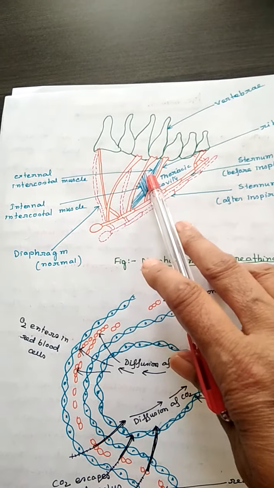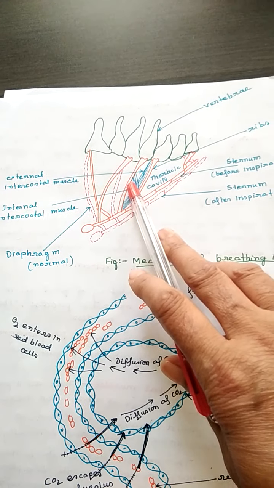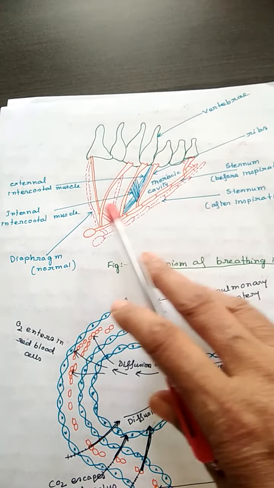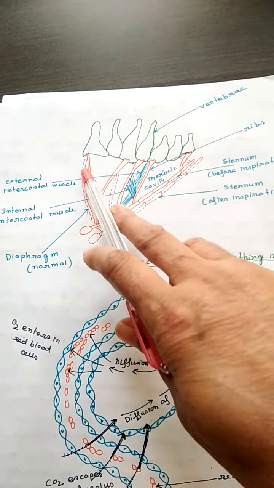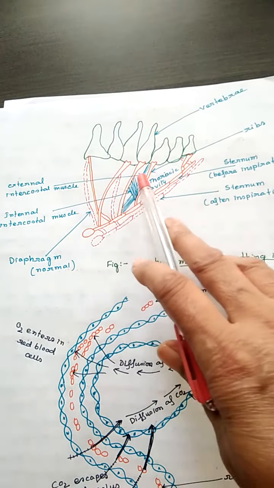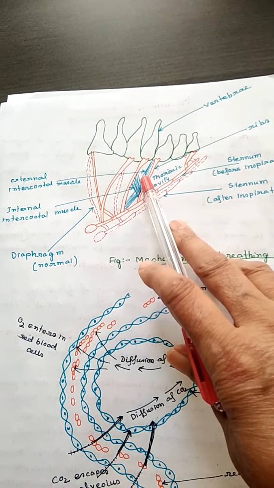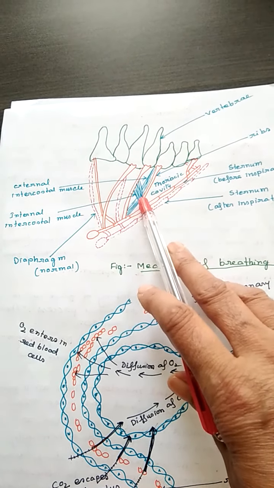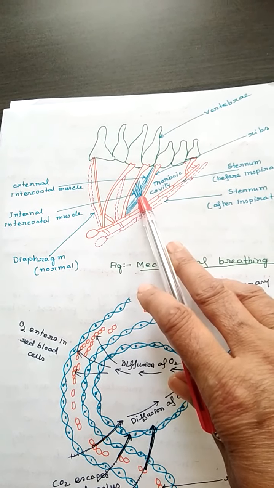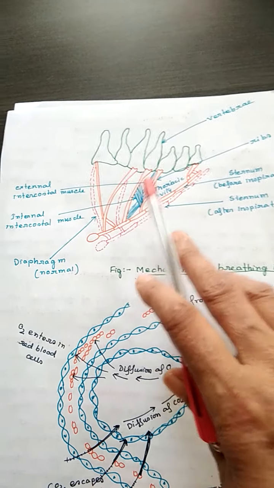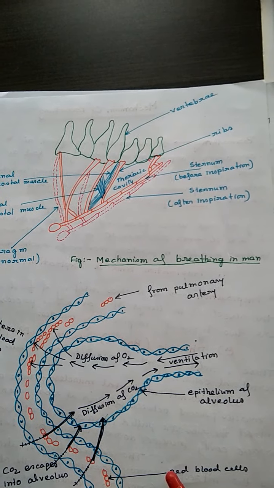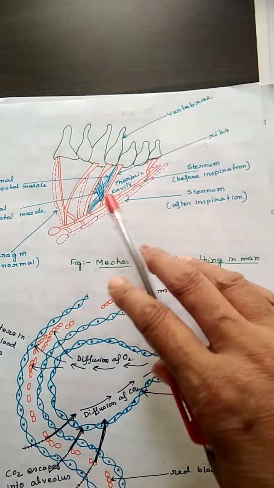The muscles responsible for expansion and contraction are the diaphragm, the external intercostal muscles, and the internal intercostal muscles. So this diagram of the mechanism of breathing in man is very important.